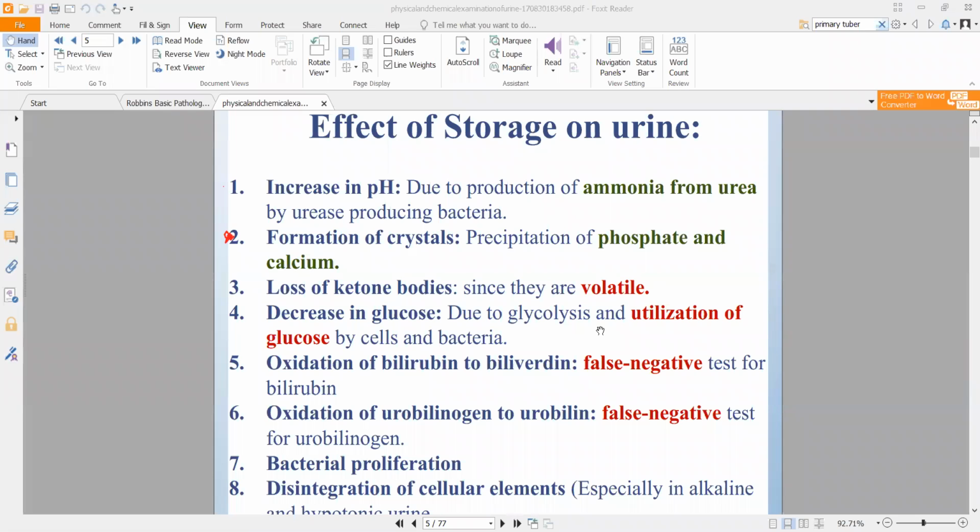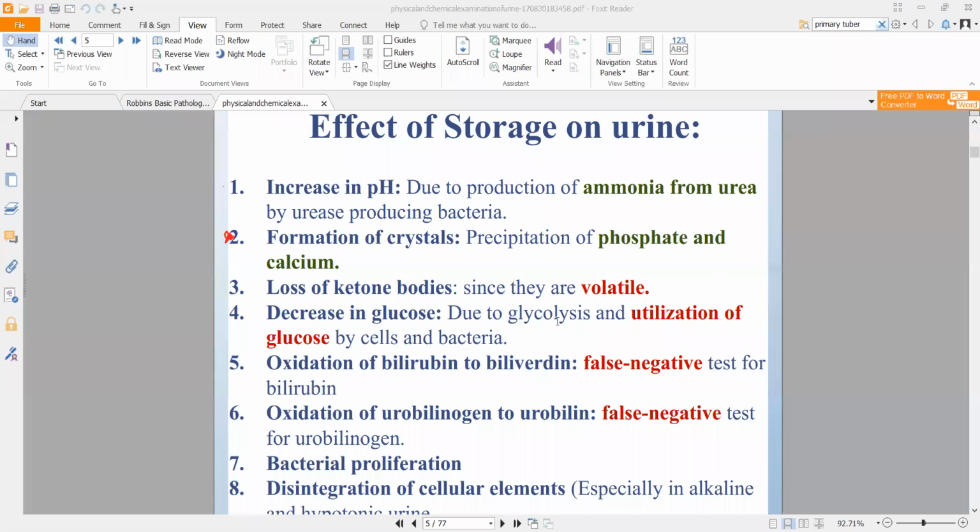In that case what will happen is, the urease present on the bacteria will convert urea into ammonia. If there is an excessive amount of ammonia, pH will increase. Ammonia is a basic substance, so pH increases, right? Then formation of crystals might happen if there are increased amounts of phosphates and calcium present in the urine. Crystals might be formed of phosphates and calcium.